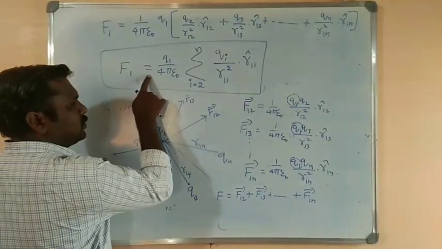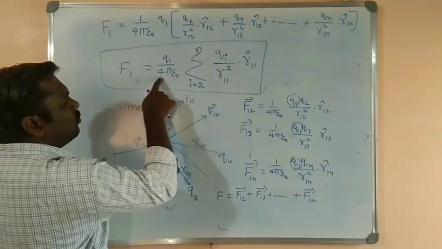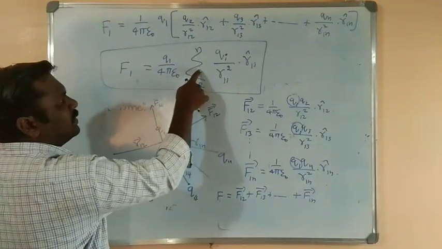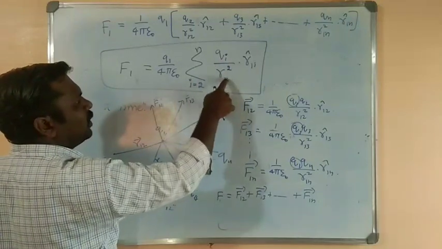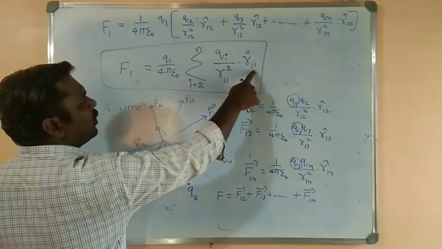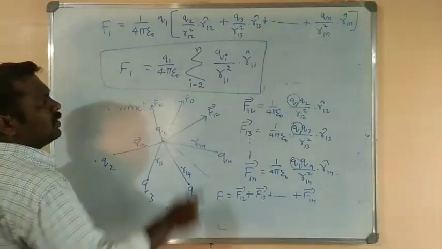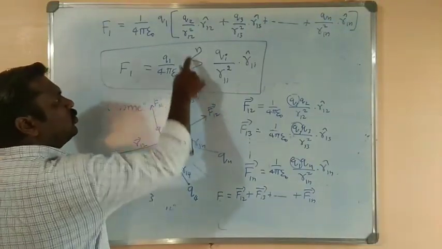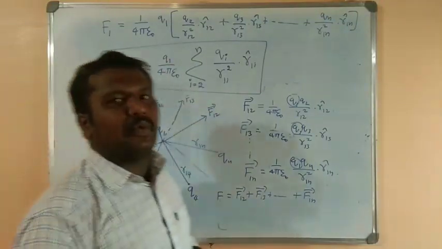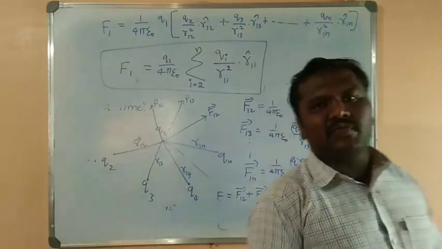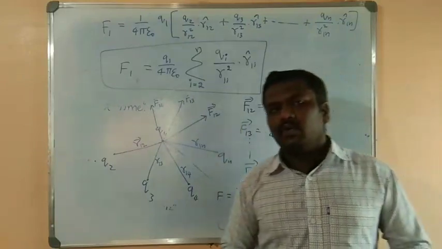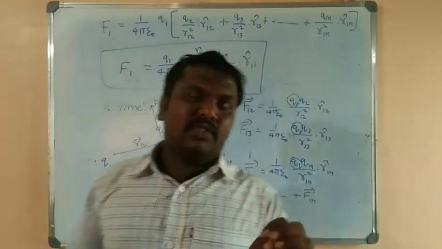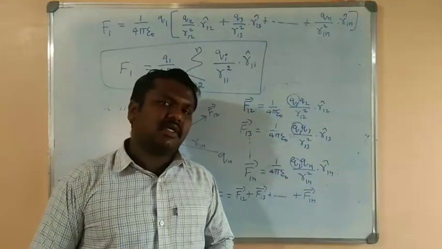F1 is equal to Q1 divided by 4 pi epsilon naught summation Qi divided by R1i square into R1i cap, where i varies from 2 to n. So this is the force due to a system of charges or multiple charges.